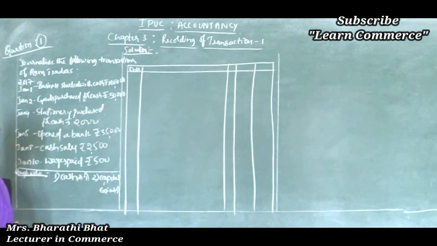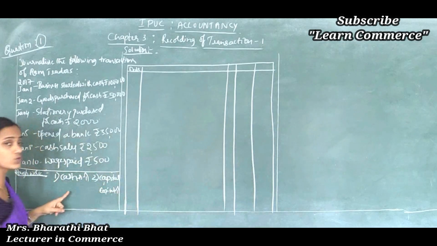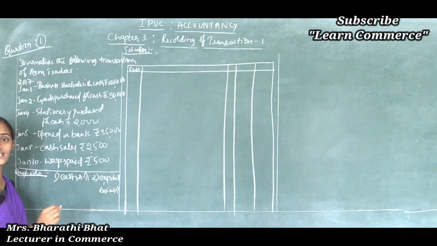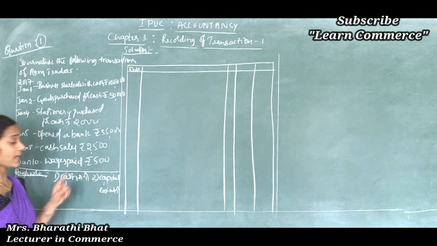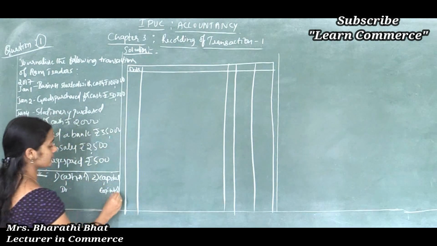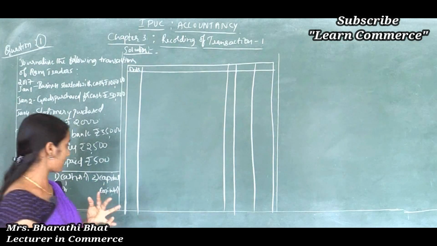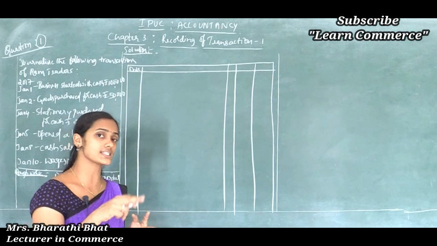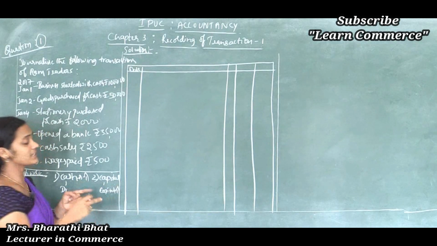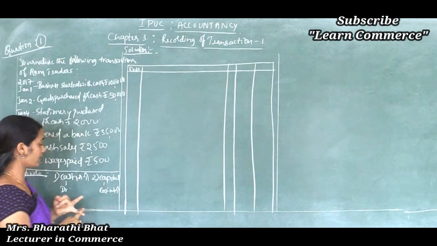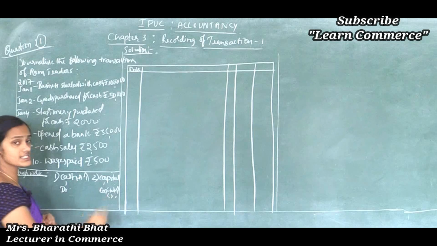So here, what is the rule of asset? Yes, increases in asset is to be debited. So here asset shows increased value, so increases in asset is to be debited. So here cash account is debited. And the next one is capital. Capital shows increased value here. So according to the rules of capital, increases in capital is to be credited, decreases in capital is to be debited. We just follow the increase rule, means increases in capital is to be credited. So one account is debited, another one is credited.